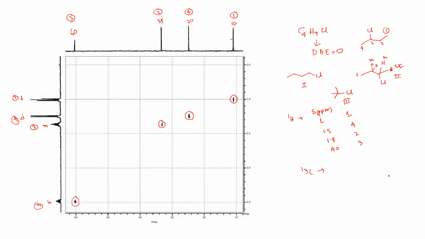Because you have spectrum in your question, you can make a tabular form and give the values. If you have to draw the spectrum, then there you can assign itself. So this is a simplest one. You can just verify with your COSY whether it is matching or not.